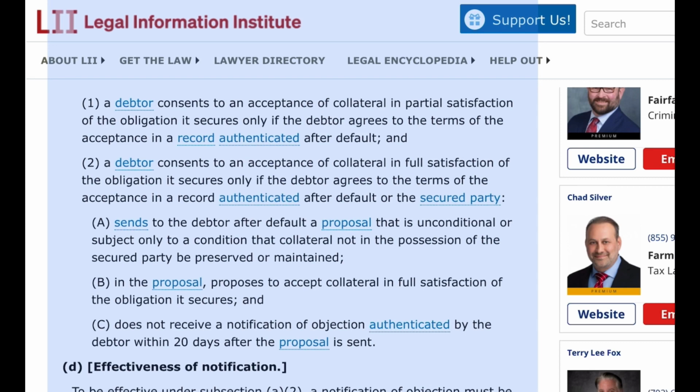(B) in the proposal, proposes to accept collateral in full satisfaction of the obligation it secures, and (C) does not receive a notification of objection authenticated by the debtor within 20 days after the proposal is sent.